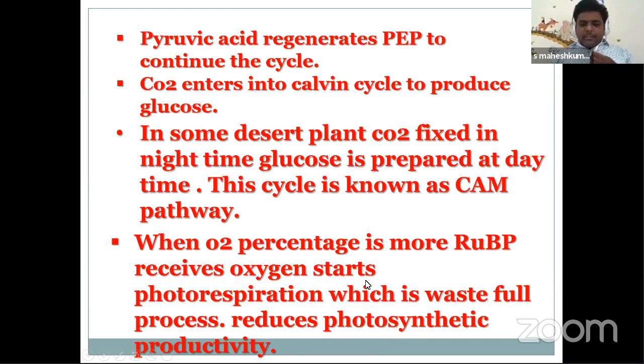Here in this cycle, 75% of carbon is recovered, and 25% of carbon is not recovered. That is, it is sent outside in the form of carbon dioxide. So it is not an efficient process. That's why, compared to C4, C3 plants are less efficient at producing glucose. Thank you very much for giving a nice opportunity to complete this chapter.